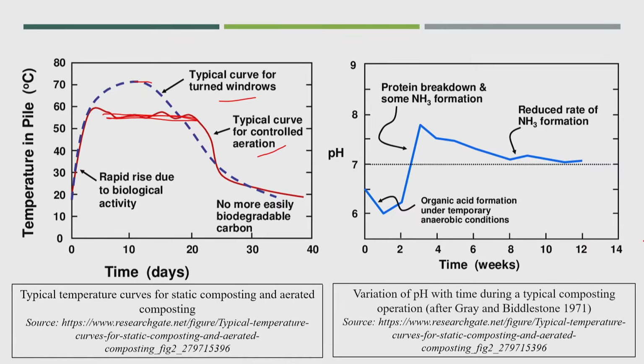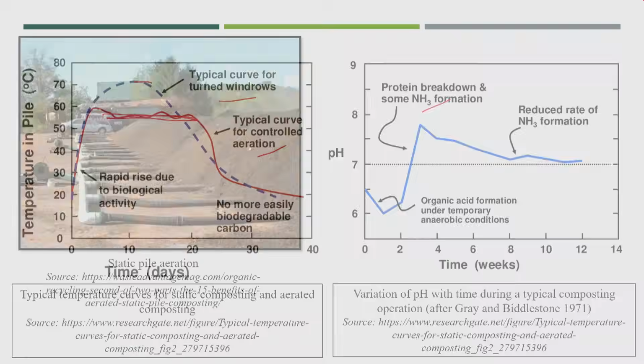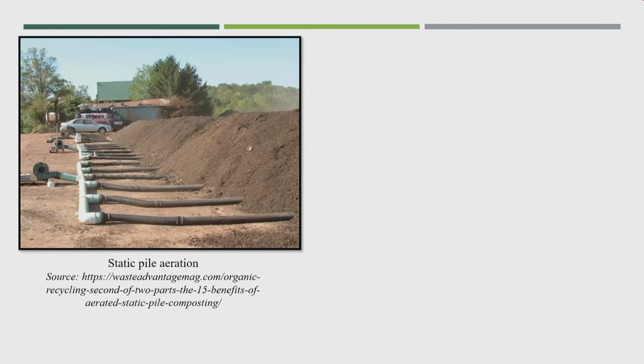Now, this is another graph of the same, where pH could rise, and finally, because the nitrogen will get degraded, because of ammonium formation, that NH4 formation, pH will increase. But as I said, this could be possible only in windrow methods or pile composting, but in in-vessel composting I think it is not possible to have organic acid formation. So, this is another one, the static pile aeration. This is a different way the pipe has been injected.